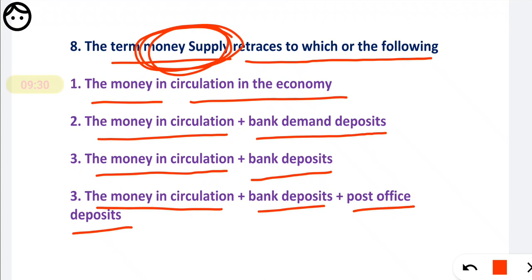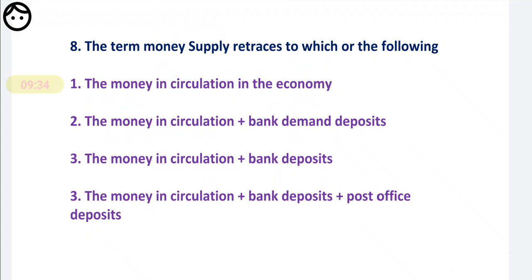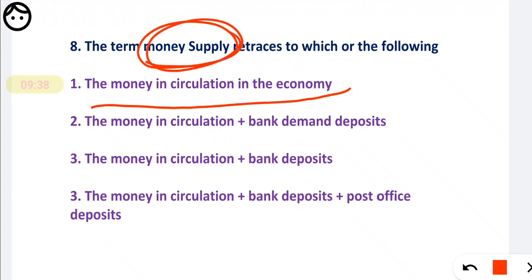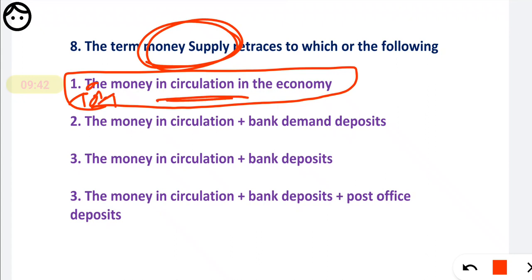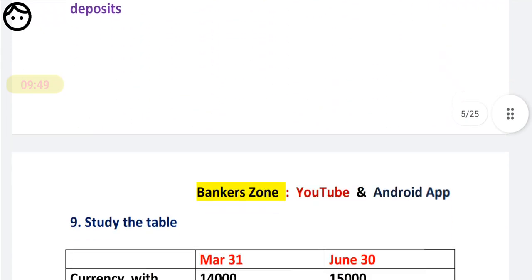So friends, see how they can make you confused, but it is a very basic question. The money supply is nothing but the total money in the economy. Here we can add the word total. The total money circulation in the economy is nothing but the money supply. Very easy question. Now question number 9 we are going to discuss.